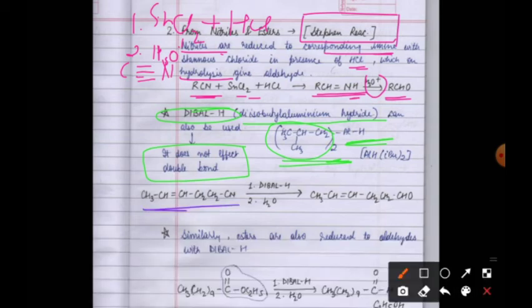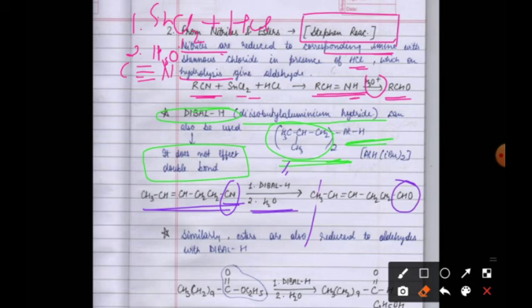Suppose this is the compound; no need to consider whatever is in the chain. This CN is there. We use DIBAL-H in the first step, and the second is hydrolysis. We change this CN into CHO, that is, the aldehyde. That is what you have to do.